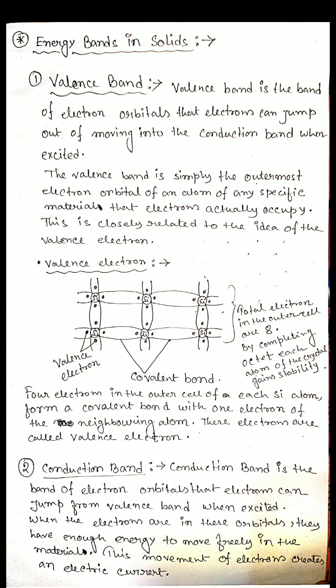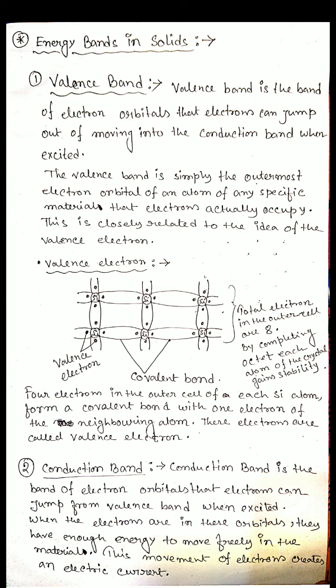The 4 electrons in the outer shell of each Si atom form covalent bonds with 1 electron of each neighboring atom. So you see in this figure, the flower-like structure is called the covalent bond.